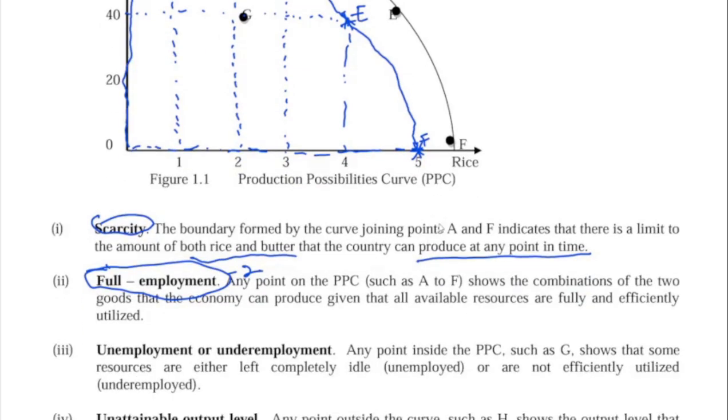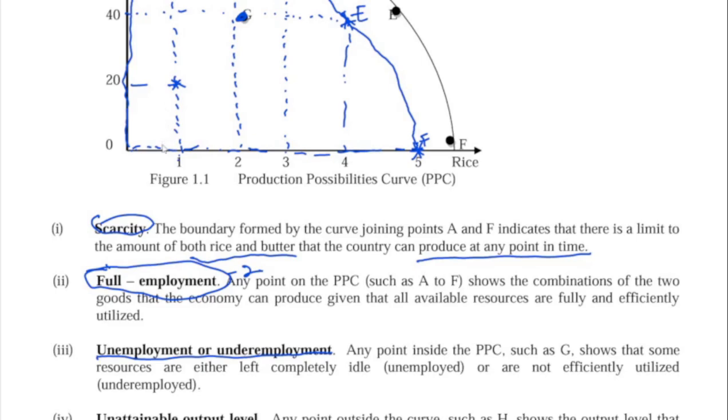All right, now we have what we call underemployment. That's the 3rd one, underemployment. And what does underemployment mean? Underemployment is talking about any point inside, just like this G, any point inside. Let's say they produce 1 bag of rice and 20 butter. Now this is underemployment or unemployment.